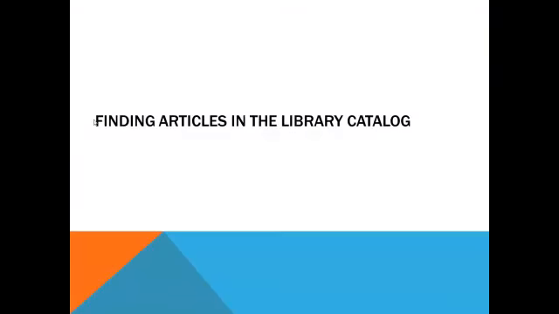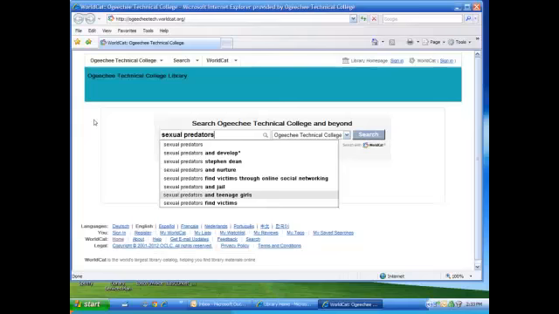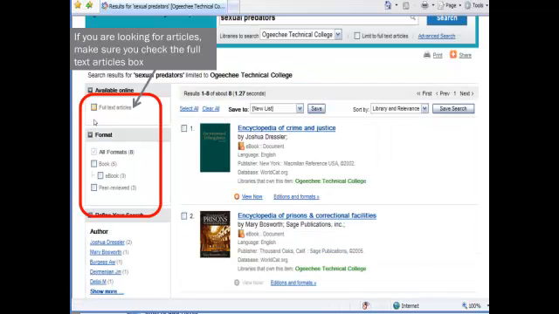Finding articles in the library catalog. Very similar to finding books. For example, here I was looking up sexual predators for our LEA program. I do a search. Once again, I want to make sure that the format I'm looking for is full text articles. So I need to go back and click on that box.